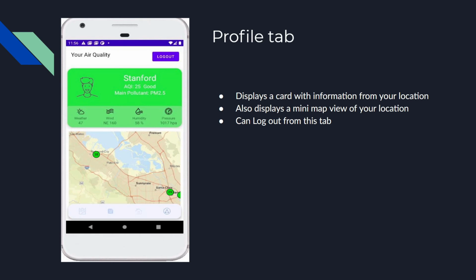A card similar to the dashboard's card will show you a card of the city that you're currently in, along with a mini map similar to the map tab's that will show the city and any data points the city is near. So for example, if you lived in Los Angeles, the information displayed will be a Los Angeles card with its air quality data and everything, and a mini map overview of that city, along with any points that are near at the moment.